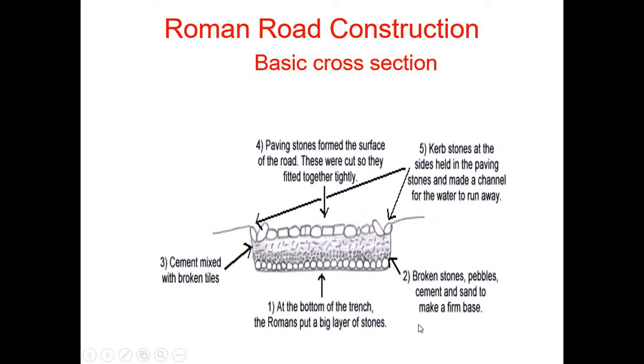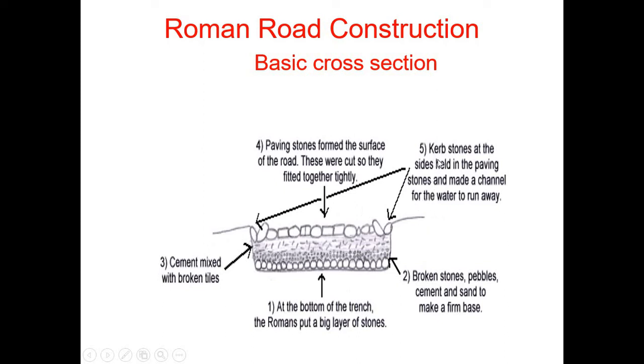Then second, broken stones, pebbles, cement and sand to make a firm base. And after that, cement mixed with broken tiles in the third layer. And in the fourth layer, paving stones formed the surface of the road. These were cut so they fitted together tightly.